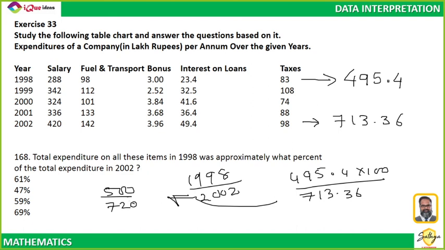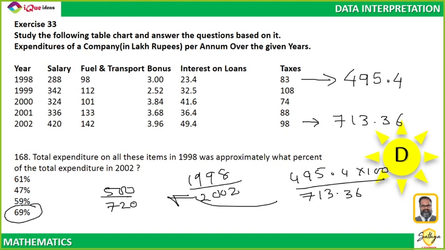Are we getting the values? Hope we are getting the values. D, 69 point something something, I'm getting. Closest is 69. Right? So this is just lambda calculation.